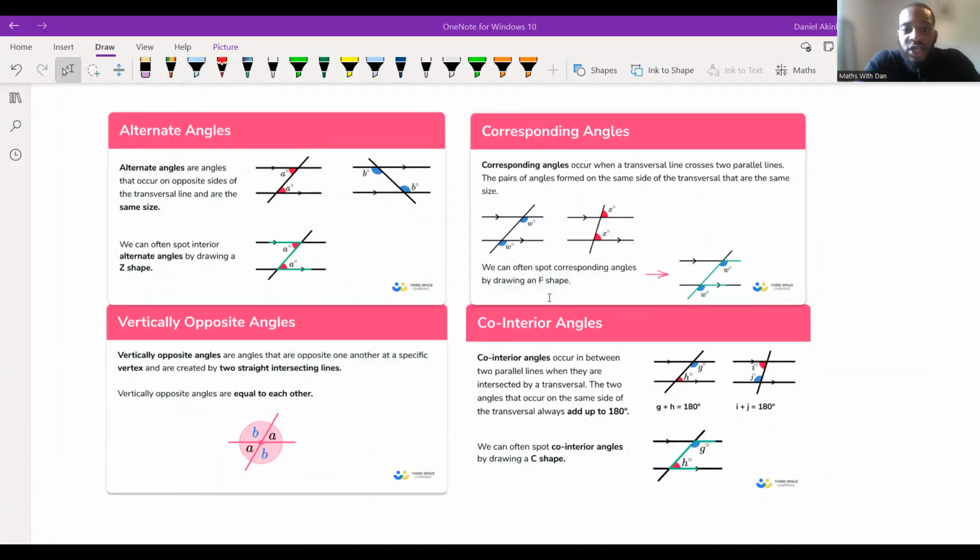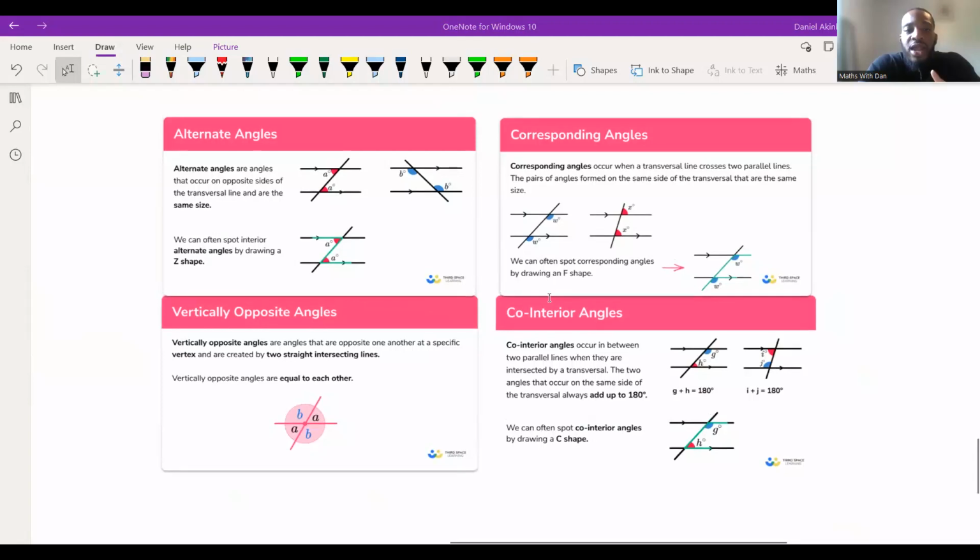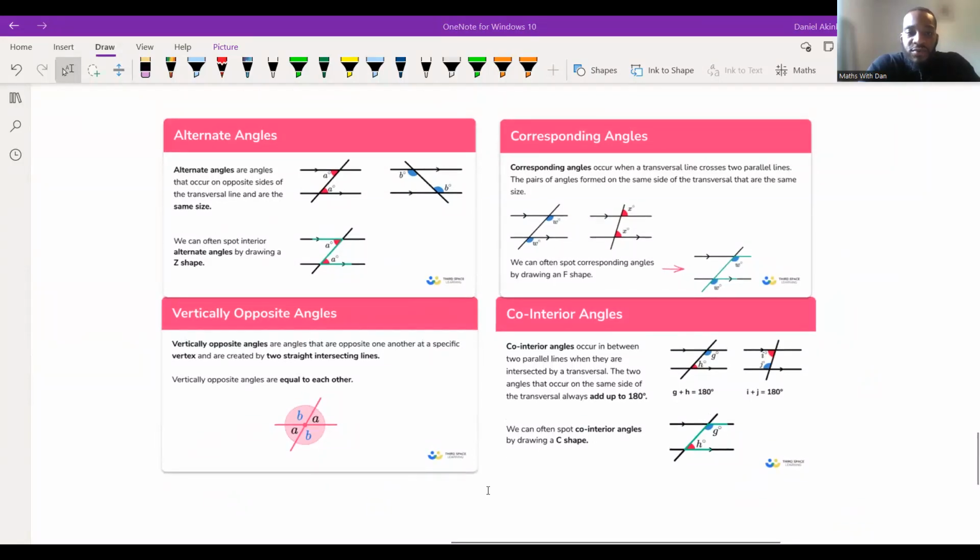So let's just have a brief look over them again. I can see we've got 10s, 8s, and 9s for the majority of us. So let's apply these to the question. I know them, I just mix up their names. That's fine. If you know them and you mix up their names, that's not a problem, because they don't ask you for the names.